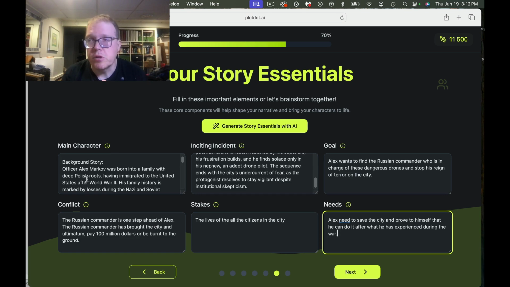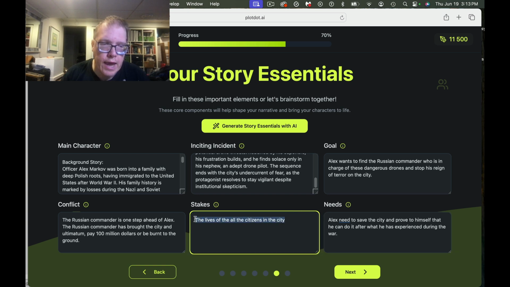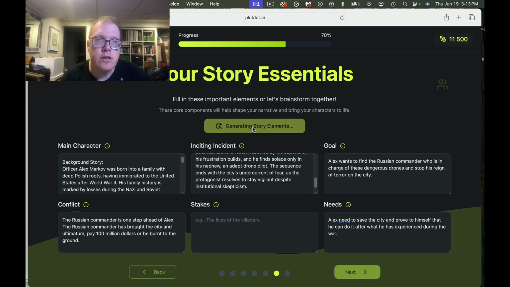So as we look through this, it was pretty easy to fill out since I had an outline. I already knew what I was doing. Just to show you, let's take a look at stakes. I'm going to take away what I already had there. I'm going to have the AI generate it, just so you get the gist of how it can generate story elements for you. And you could have the AI do all that for you right now. But for me,